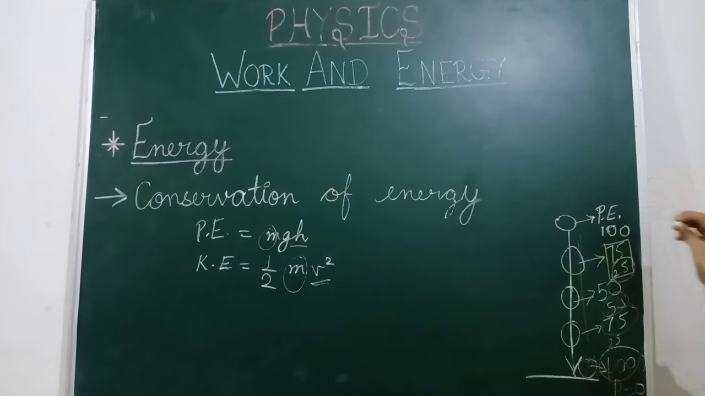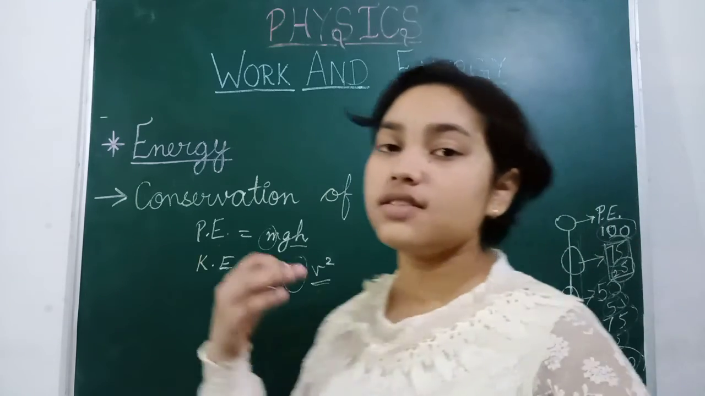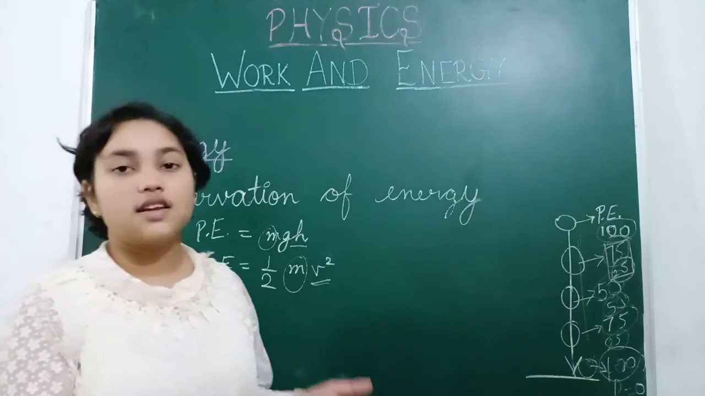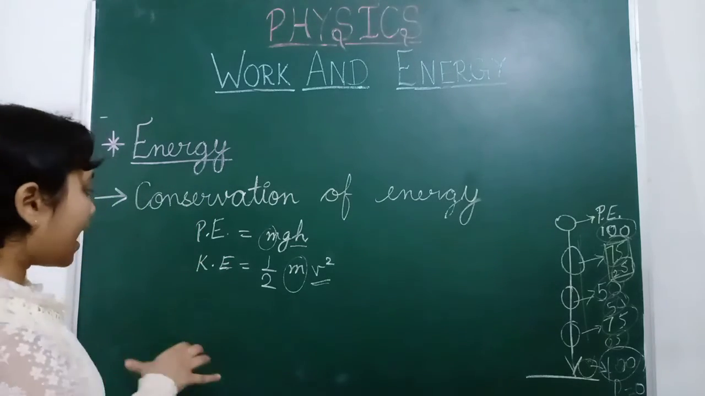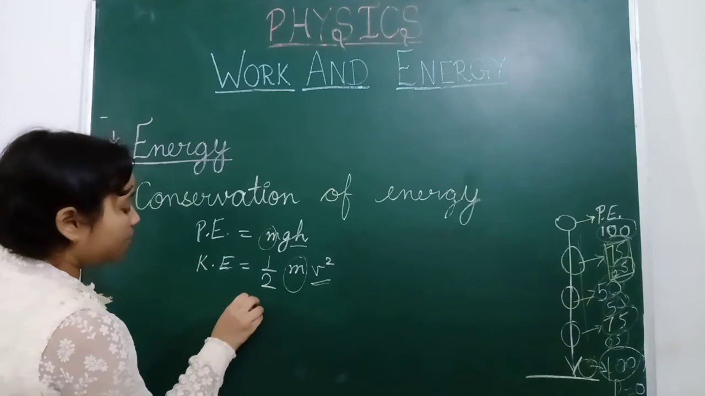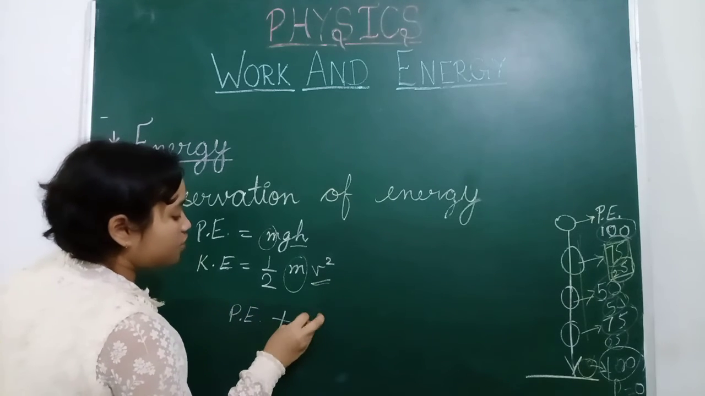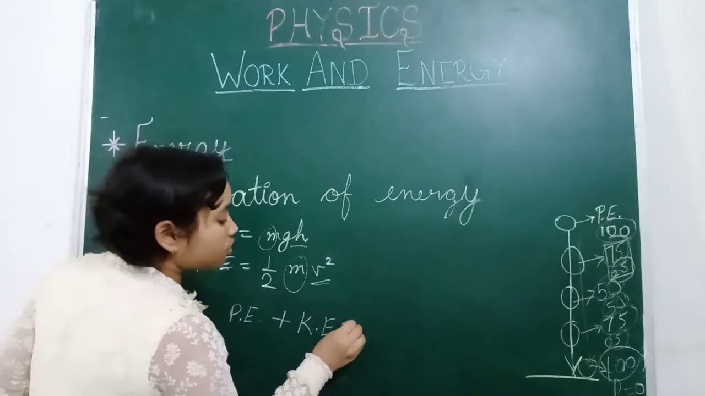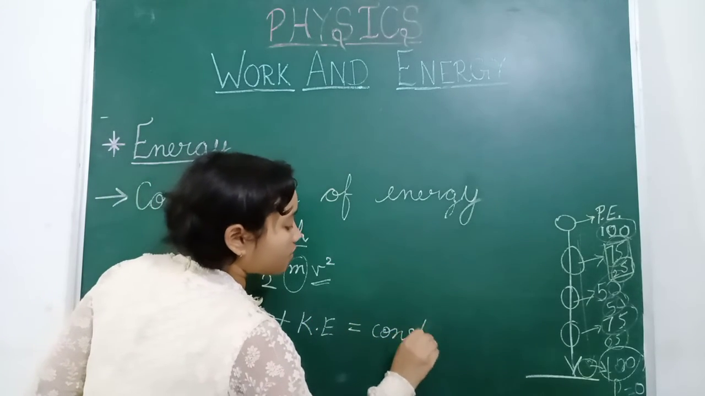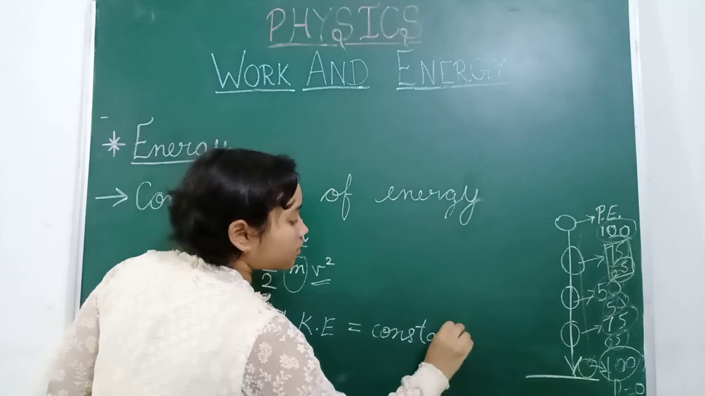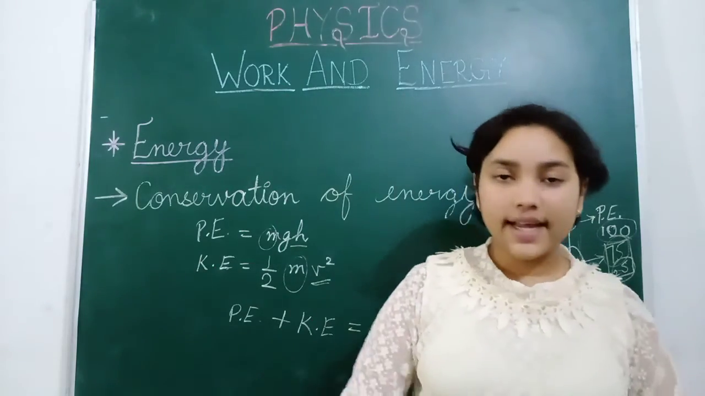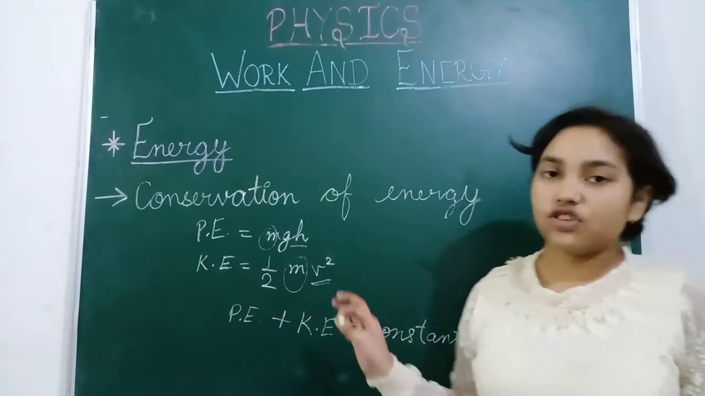You can also see that potential energy is decreasing. Firstly it was 100, then 75, then 50, then 25, and then 0. So potential energy is decreasing and kinetic energy is increasing, and total energy remains conserved. When we add these, PE plus KE, meaning potential energy plus kinetic energy, we will get a constant, and that is 100. You can take any example. So this is the law of conservation of energy.